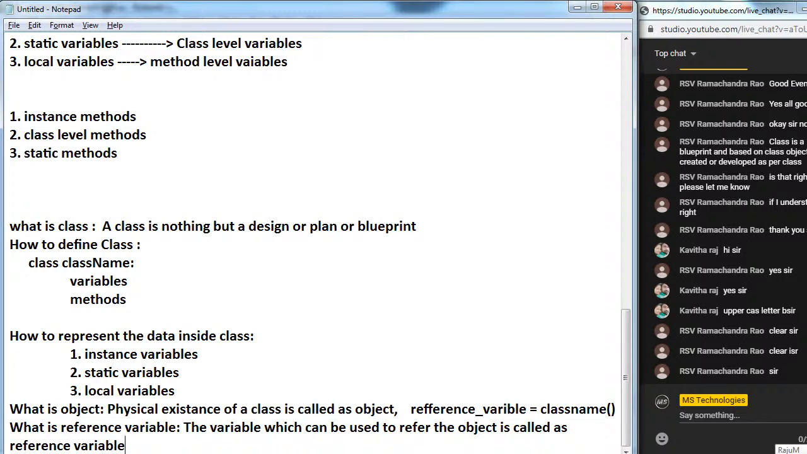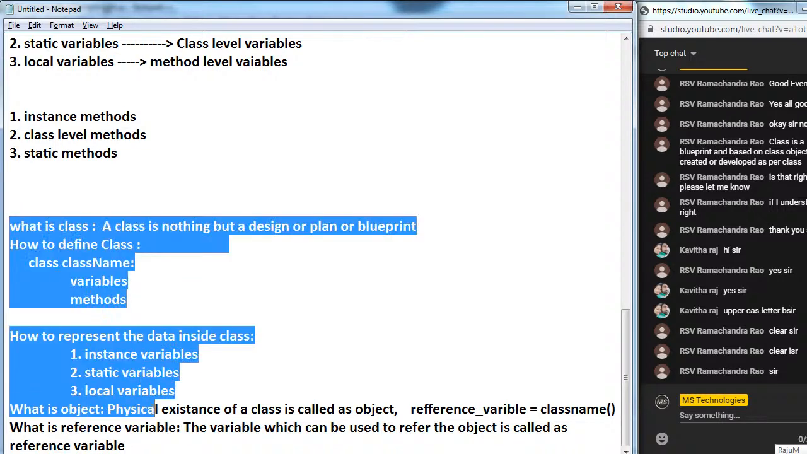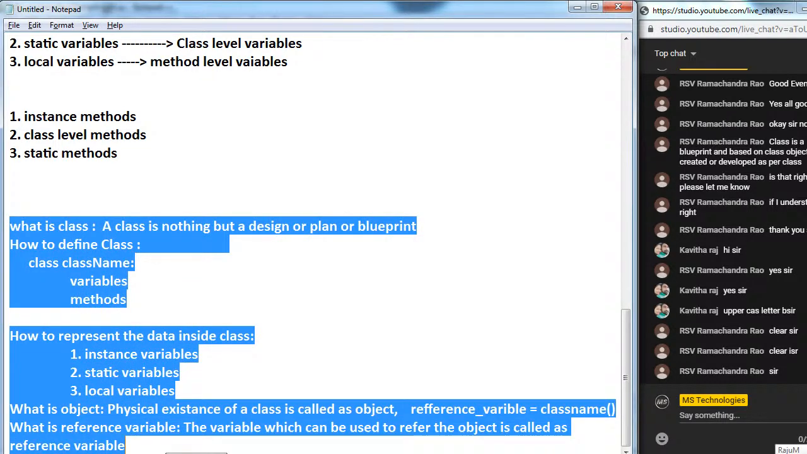By using this reference variable, we can access variables and methods which are available inside the class. These are the points which we discussed in today's session. Is it clear? Is any explanation required about these points? Please confirm.